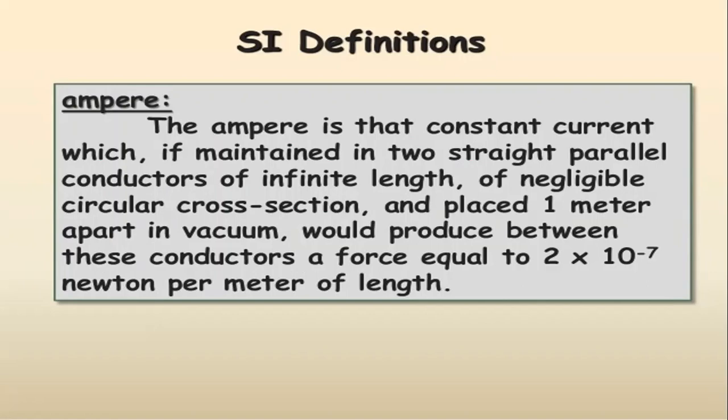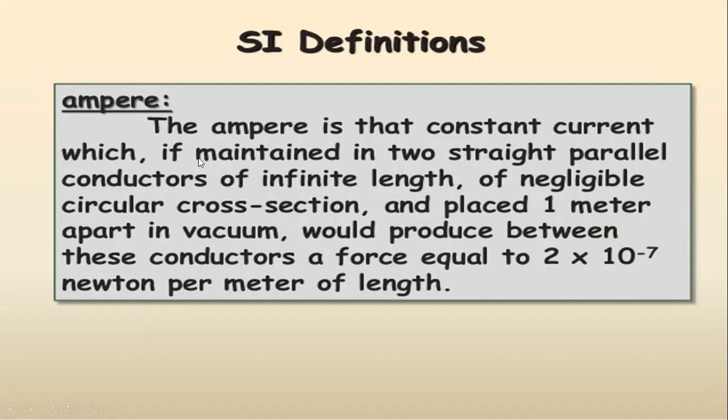When current is passing through these conductors, they will produce a force between them. That force is 2 into 10 raised to minus 7 Newton per unit meter of length. That is taken as 1 ampere. So when 1 ampere of current is passing through the conductors, it is producing a force of 2 into 10 raised to minus 7 Newton per meter.